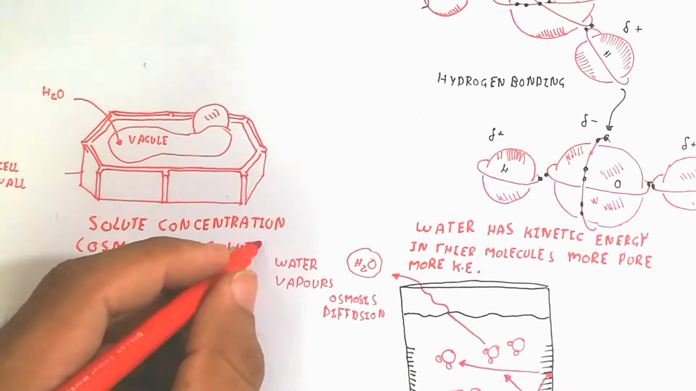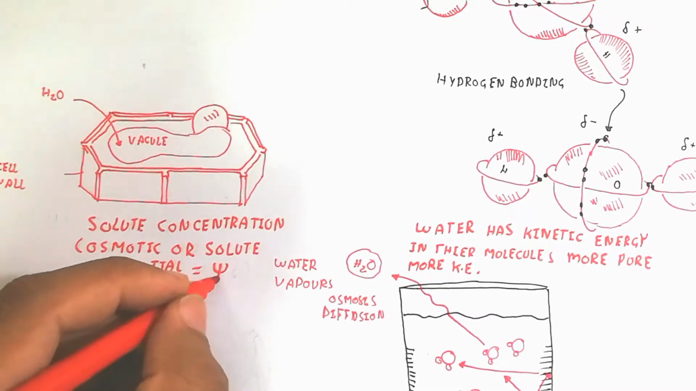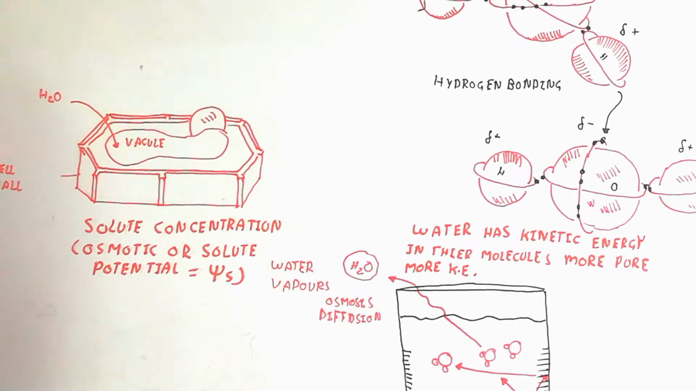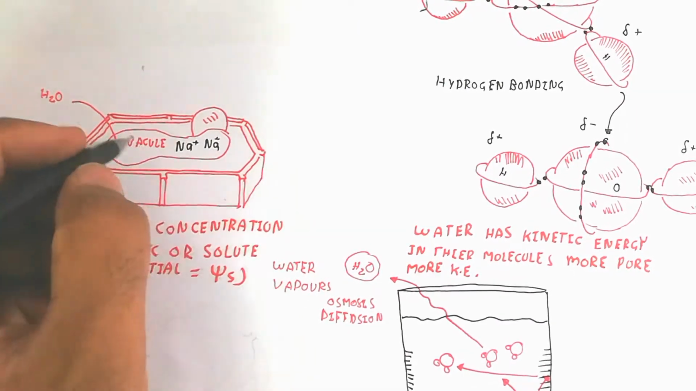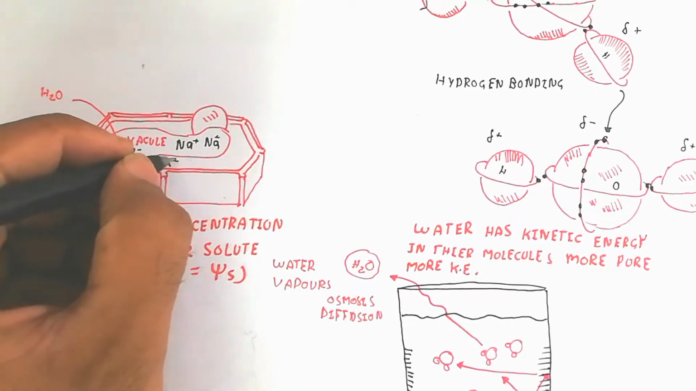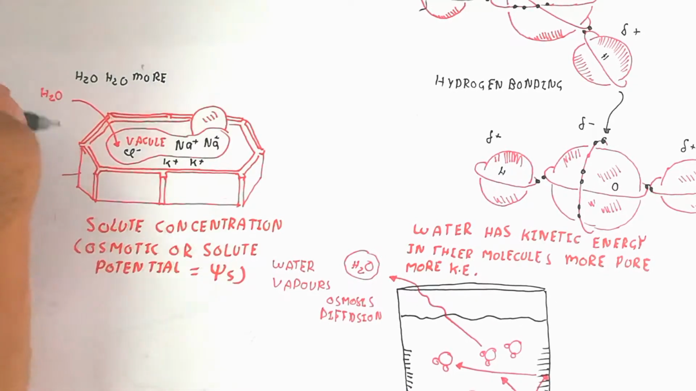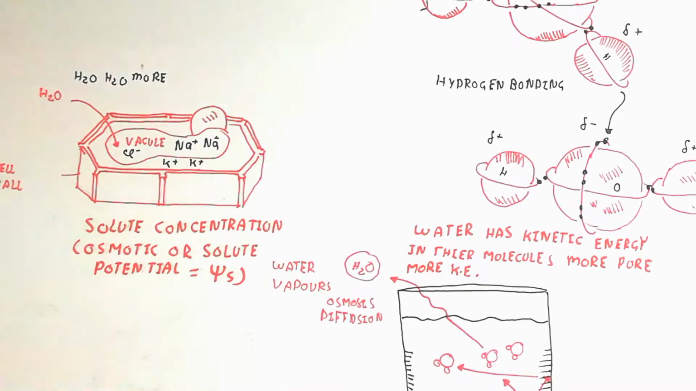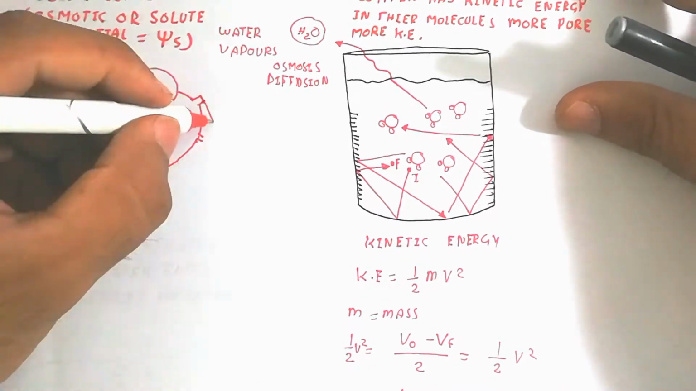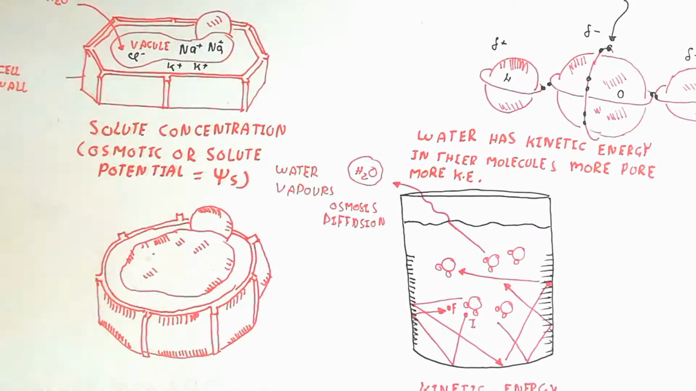So here the solute concentration, that is the osmotic or solute potential, is equal to psi s, shown here. It means the more solute, the less water, and the solute will attract more water. That's the solute potential. When the water is absorbed, the solute potential will decrease.